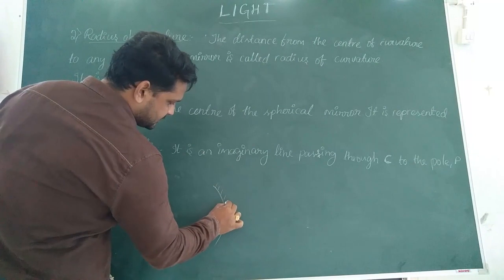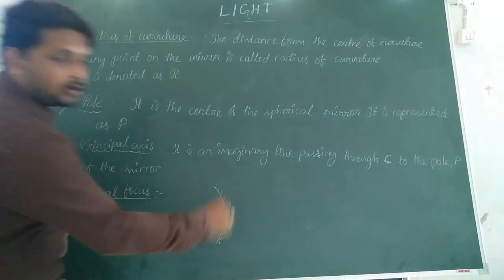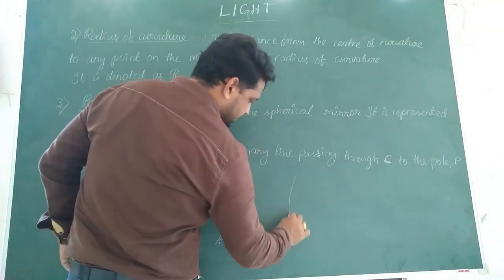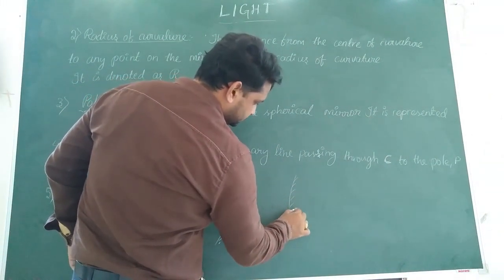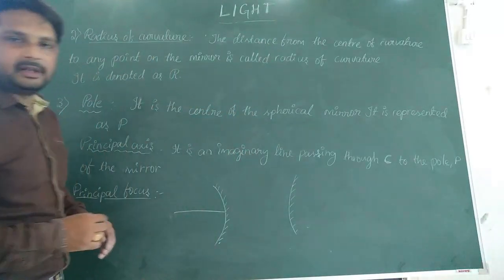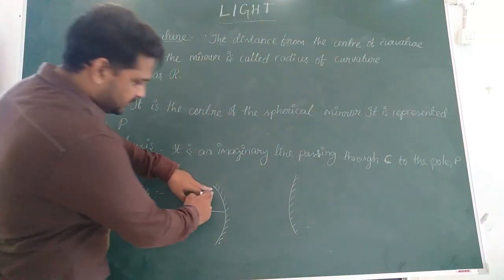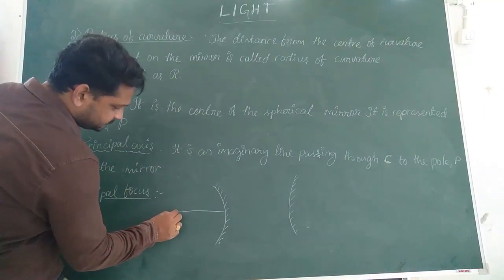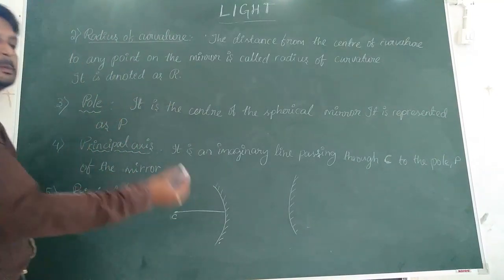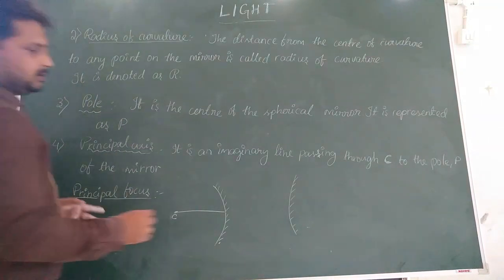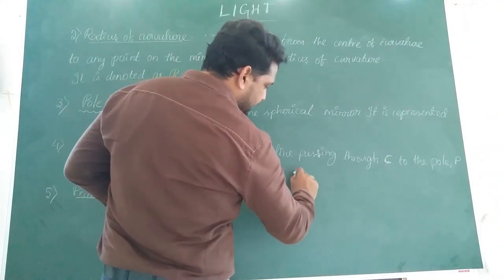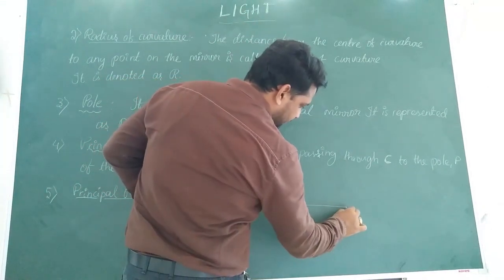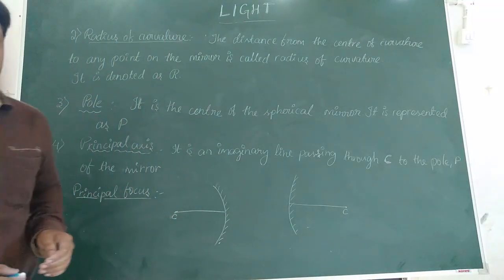So this is a concave mirror. Okay. And this one is a convex mirror. As you can see, for a concave mirror, the circular part will form on this side, so the center will be here, in this direction before the mirror. In case of a convex mirror, it will form a circle so the center will lie behind the mirror.